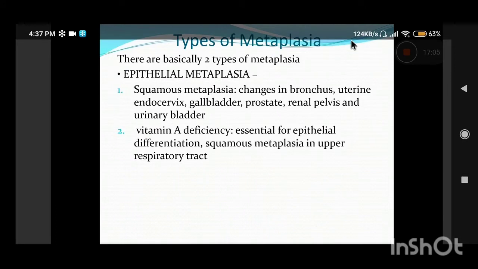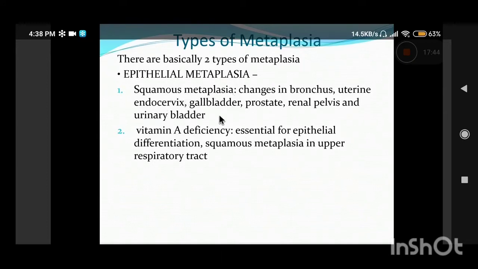Now what happens in chronic smokers? There is a metaplasia, a change in this lining epithelium to squamous epithelium, which is believed to be more resistant to the obnoxious chemicals present in cigarette smoke. The same happens in the endocervix. Endocervical lining, if you remember, is a simple columnar lining filled with mucus, which is mucin-filled columnar epithelium. Whenever there is chronic inflammation in females, chronic cervicitis, that inflammation irritates the epithelium so much that it undergoes metaplasia to the squamous lining. So there is squamous metaplasia.